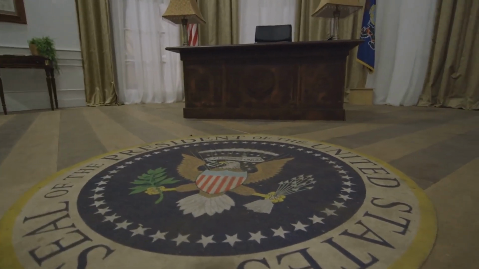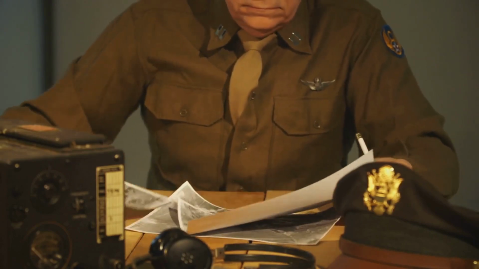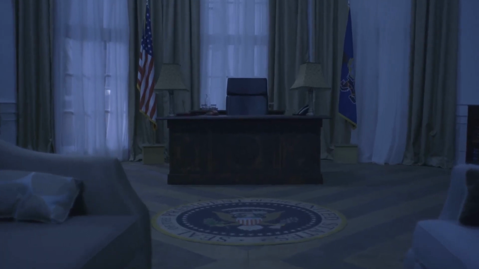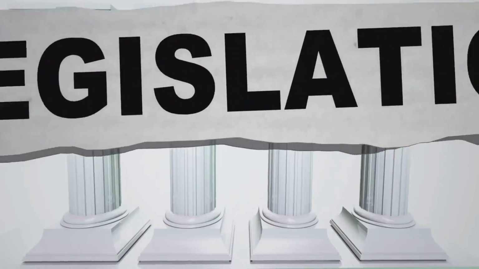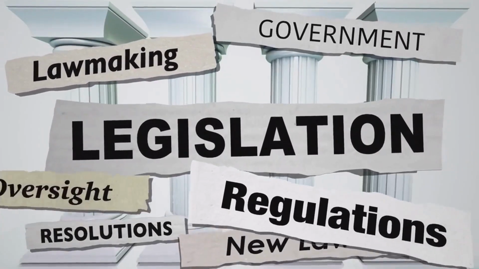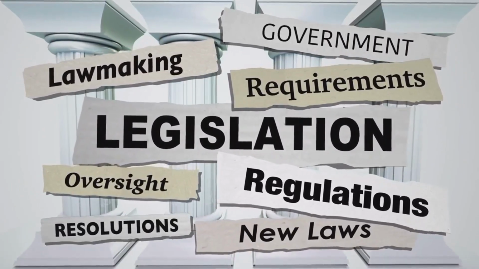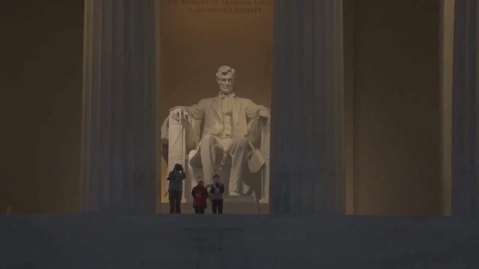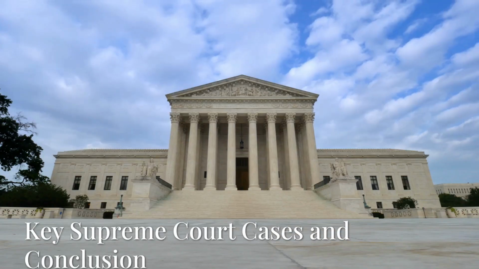Examples of presidential power in action. Chief Executive: Franklin D. Roosevelt's New Deal policies reshaped government agencies. Commander-in-Chief: Truman ordered the atomic bomb drop in World War II. Chief Diplomat: Nixon's visit to China in 1972 helped normalize relations. Chief Legislator: Lyndon B. Johnson's Great Society programs, including Medicare and the Civil Rights Act. Executive orders: Lincoln's Emancipation Proclamation, Biden's COVID-19 mandates.